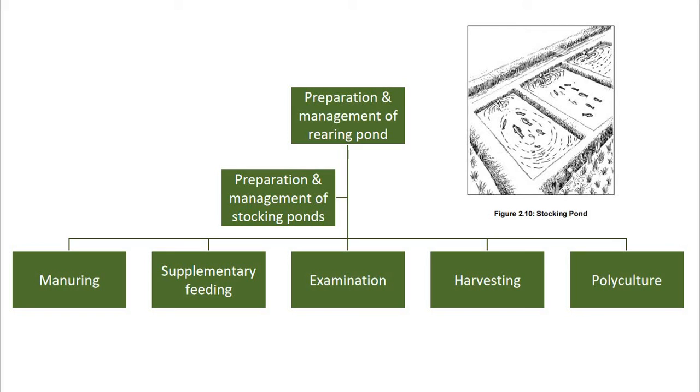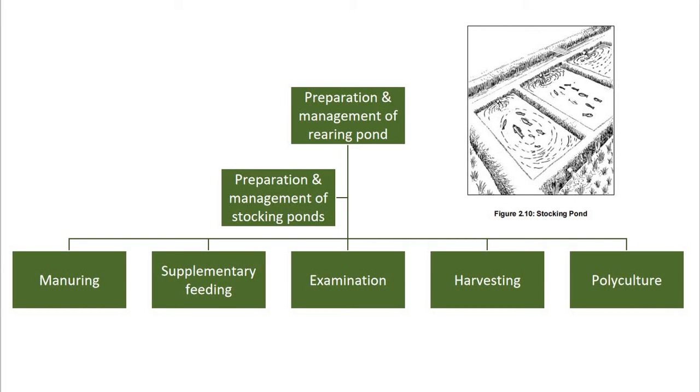Now, such a method is based on the principle that when several species belonging to different ecological niches of a pond are cultivated together, the available food in the pond is utilized most efficiently, leading to maximum production. The stocking is done in such a way that towards the end of the vegetative period, marketable fishes of all the species are offered.